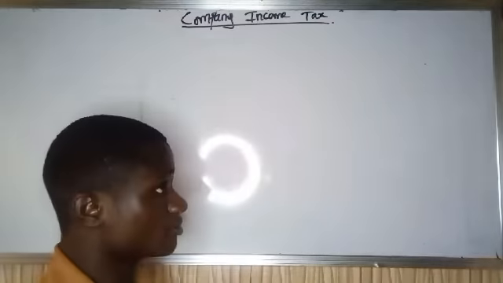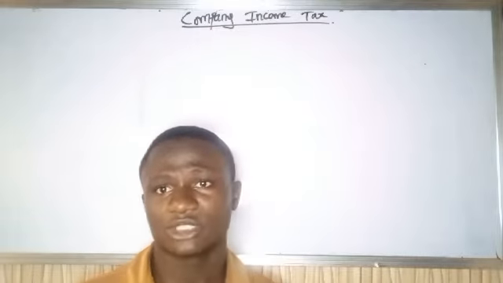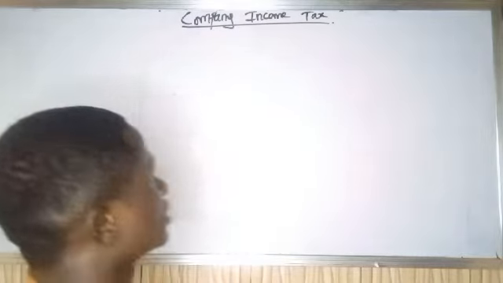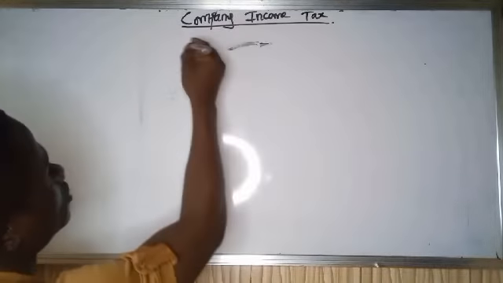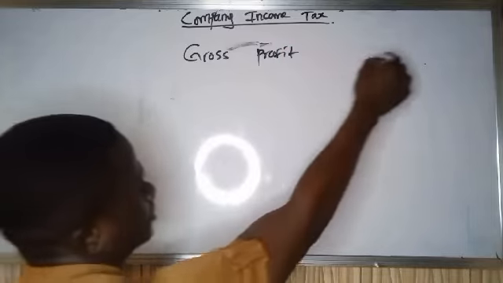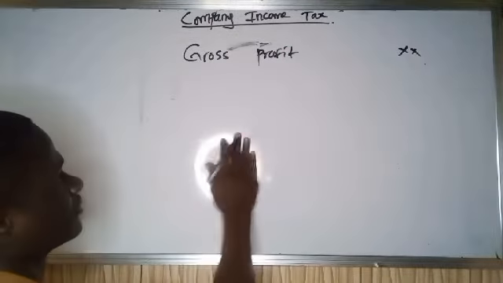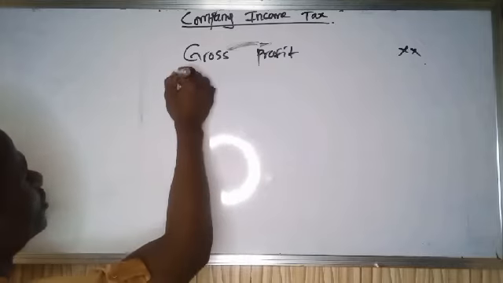I'll move a little bit to financial accounting to explain the concept I'm trying to explain. In financial accounting, when you have your gross profit, from your financial accounting knowledge you should be able to get that. Then you less all your expenses.